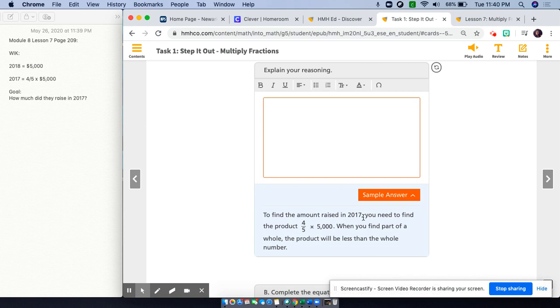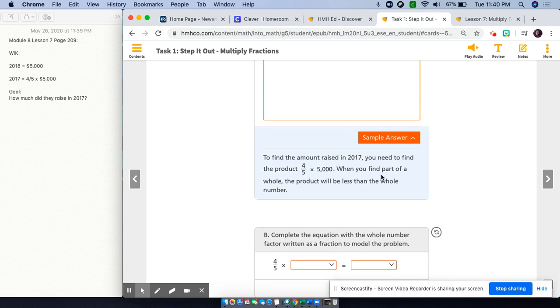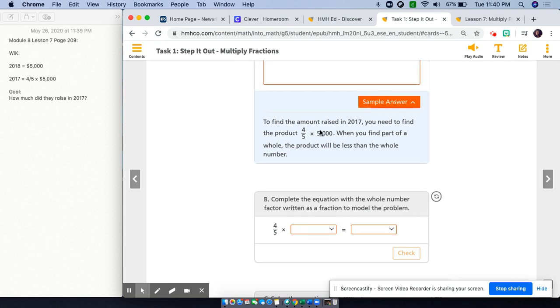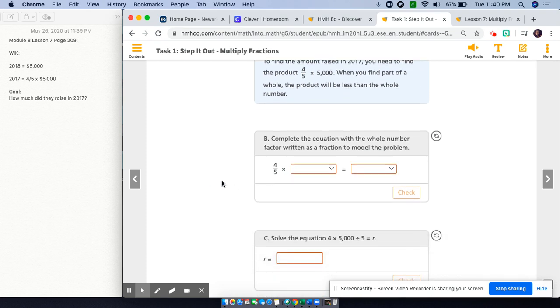To find the money raised in 2017, we need to find the product of 4/5 times 5,000, which we got from our situation. When you find a part of a whole, the product will be less than the whole number. Because we are multiplying by a number that's less than 1, we're only going to be finding part of the whole, part of the whole for 2017.